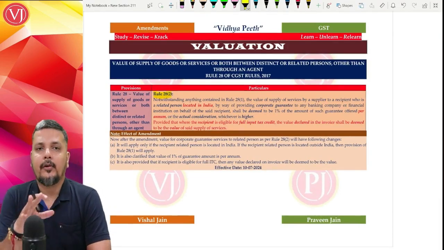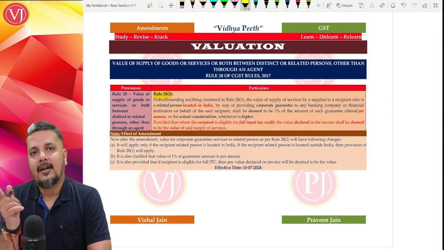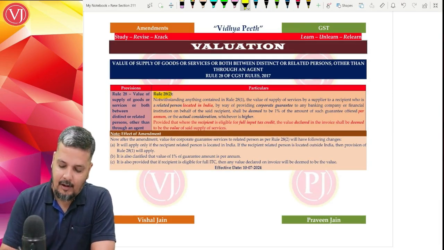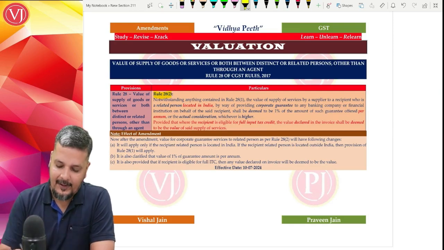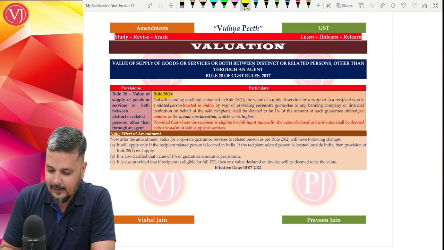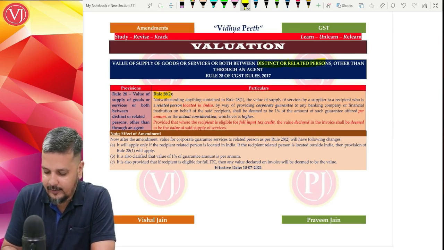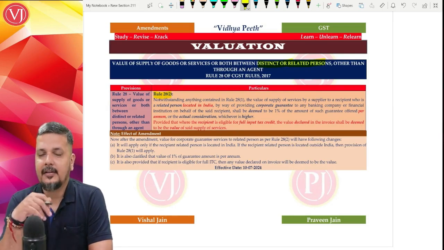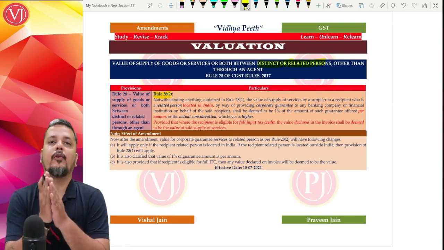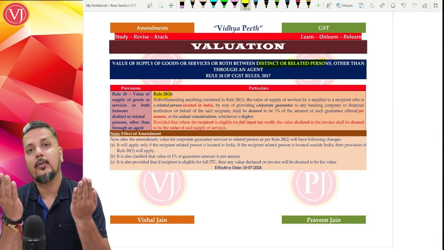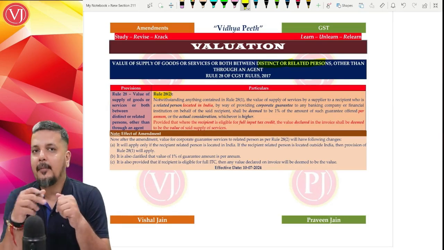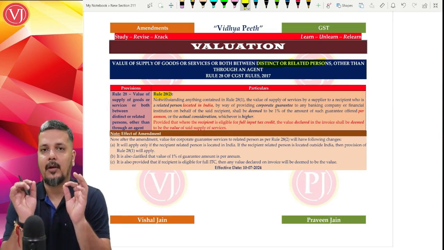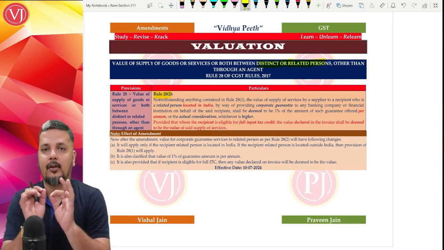Rule 28 talks about transactions between related persons or distinct persons, not being principal and agent. This rule has two parts: rule 28.1, the general part, and rule 28.2, the specific part. The amendment has come in rule 28.2, which talks about a particular type of service, that too between related persons.